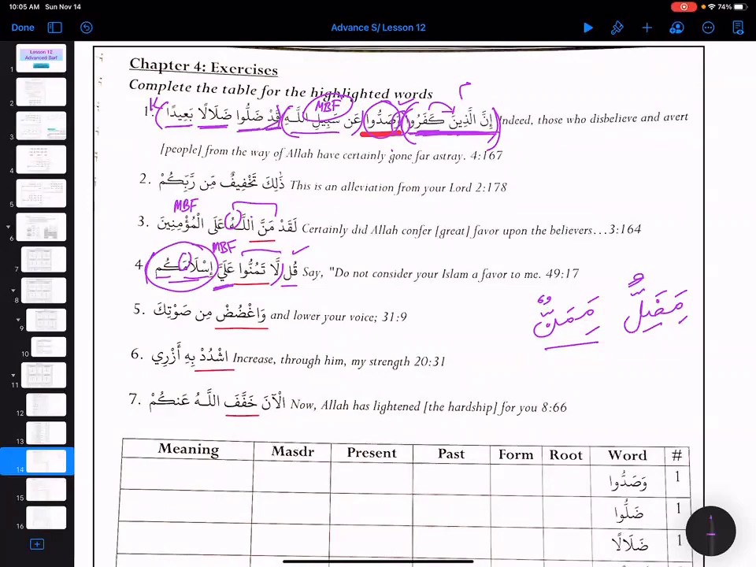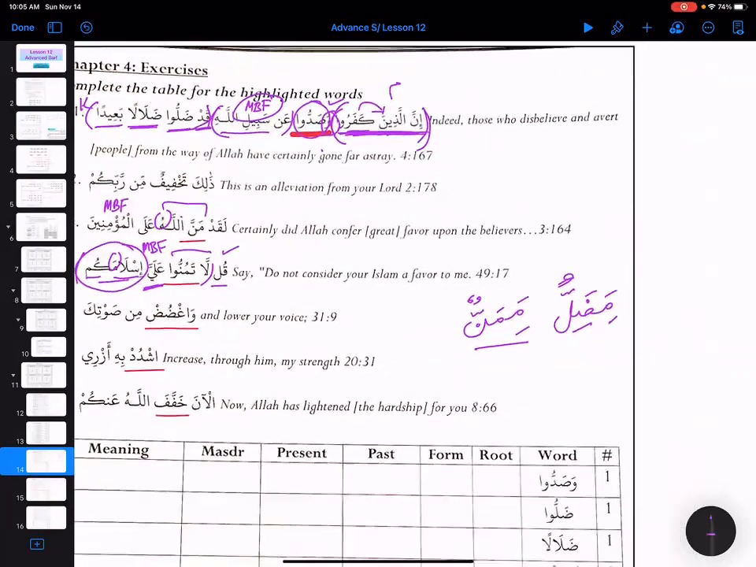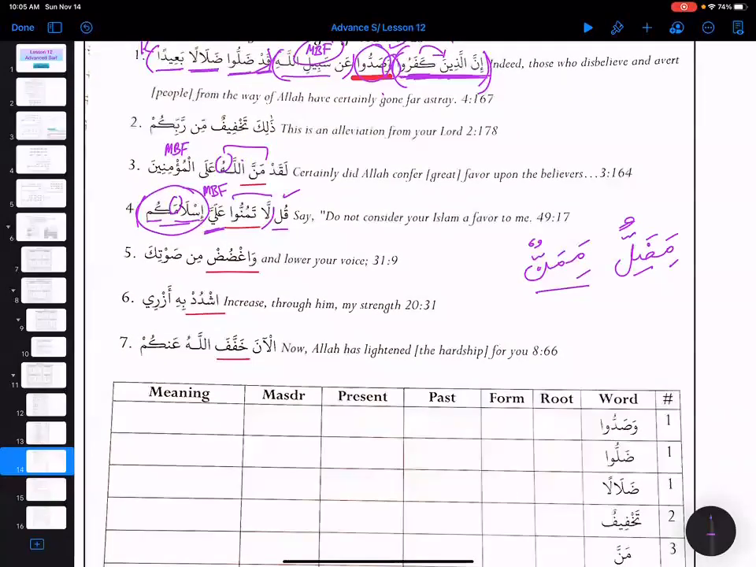Okay. Next one, number 5. Wa'udud means sautika, lower down your voices. So this is again a command over here. So what do you think about this verb? What is that?